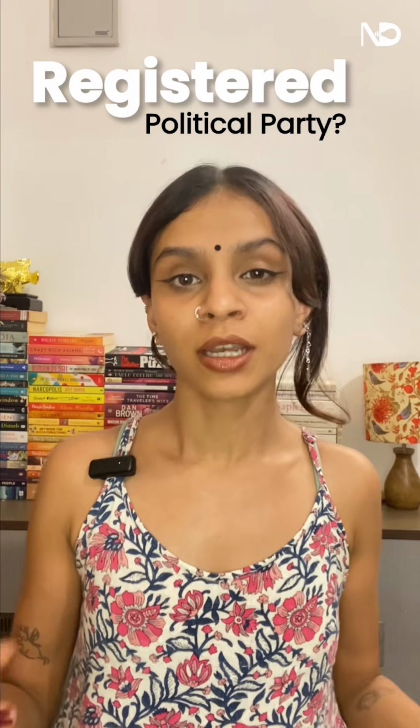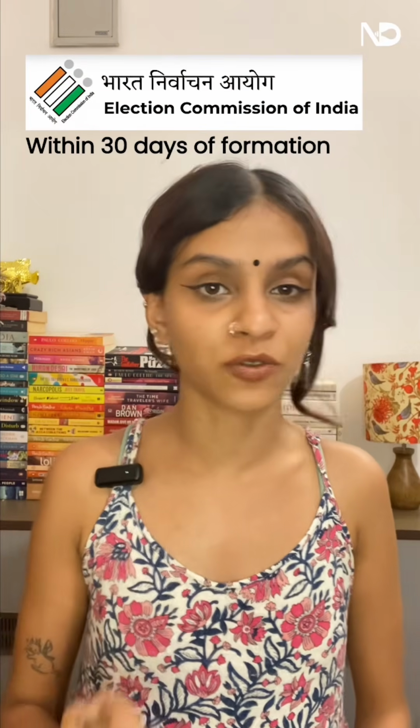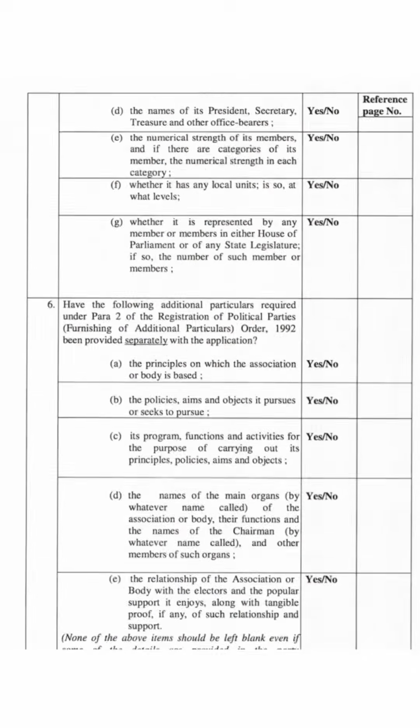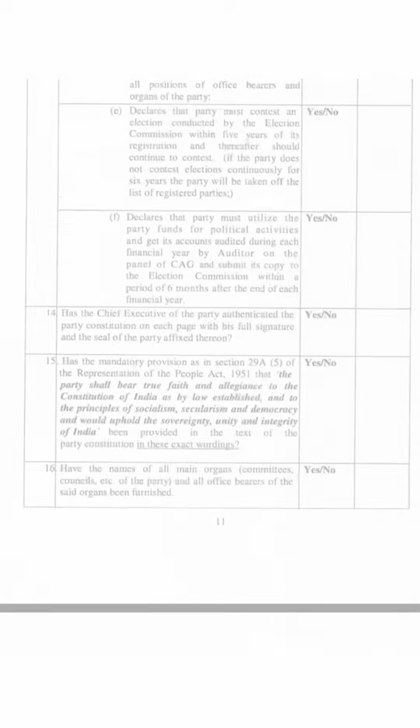So what does Cockroach Janta Party need to do to become a registered political party? You see, if an association or a body wishes to register itself as a political party, it needs to apply to the Election Commission within 30 days of its formation. The foundation for registering political parties is laid under Section 29A of the RPA Act 1951. Under this, parties aiming for registration need to check 32 boxes of the checklist. For now, we will keep it short and skim through the basics.